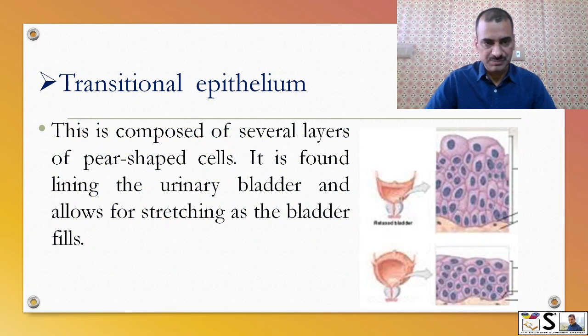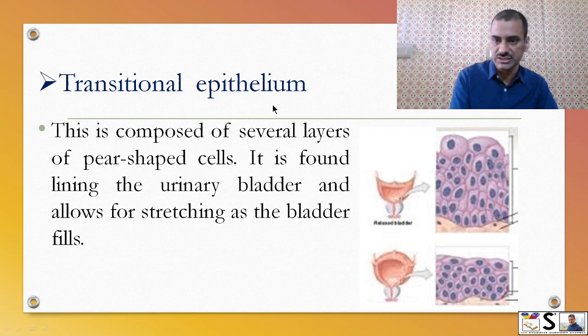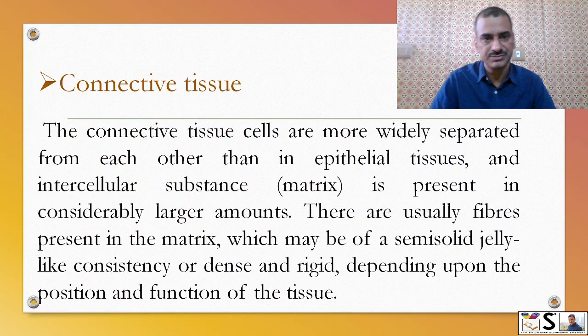Transitional epithelium is composed of several layers of pear-shaped cells and is found in the lining of the urinary bladder, allowing for stretching as the bladder fills. Here you can see non-stretched transitional tissue, and when the bladder is full it is stretched like a rubber. So this is the transitional epithelium.